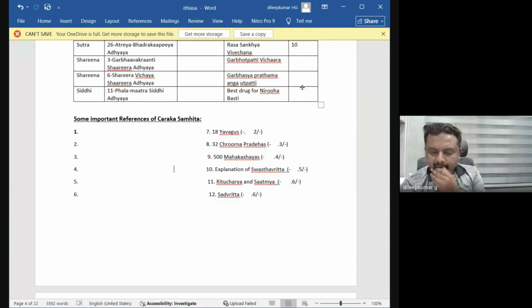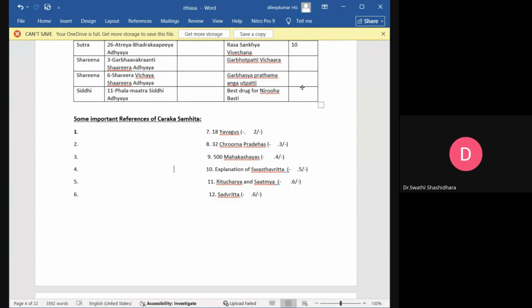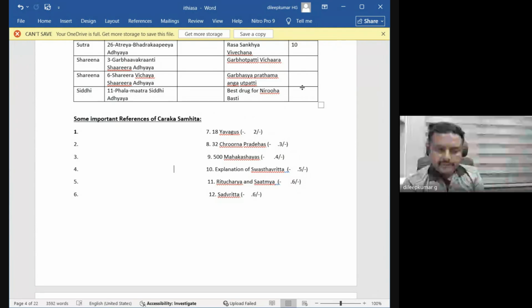And one concept in Charaka Samhita is Shodasha Kala. What do you mean by Shodasha Kala? Any idea regarding Shodasha Kala? 16 gunas of Chikitsa Chatushpada. Yes, 16 gunas of Chikitsa Chatushpada is called Shodasha Kala, 4 into 4 each. Chikitsa Chatushpada: Vaidya, Paricharaka, Aushadha, and Rogi.